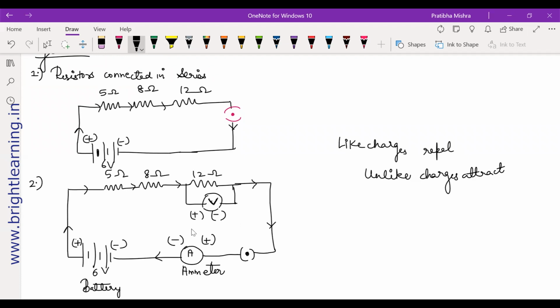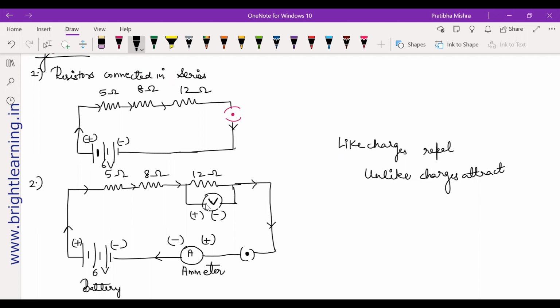It will be opposite to it because it is arranged in parallel and not in series. Now it's correct. Anything which is arranged in series, which is your ammeter, will have the same terminals as the battery or the cell. But the voltmeter is always arranged in parallel. It is never arranged in series. So you can just change the terminals for the voltmeter. Any doubts here now? Please tell me before we go to the next thing.